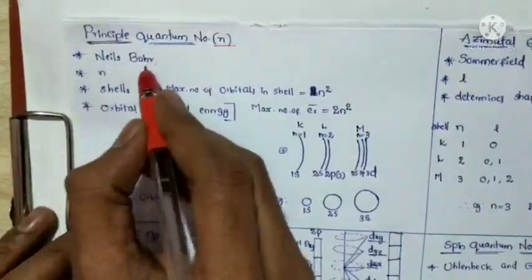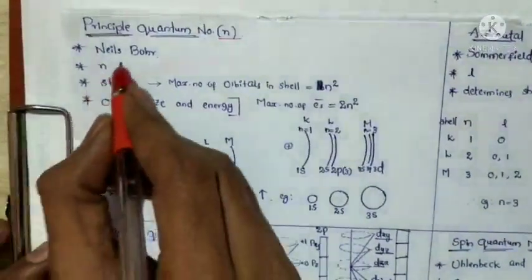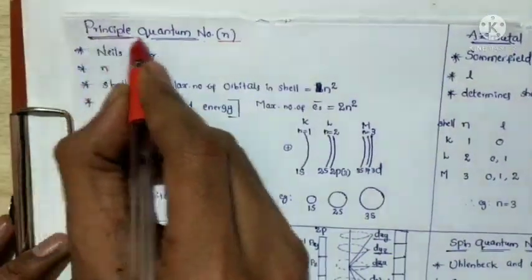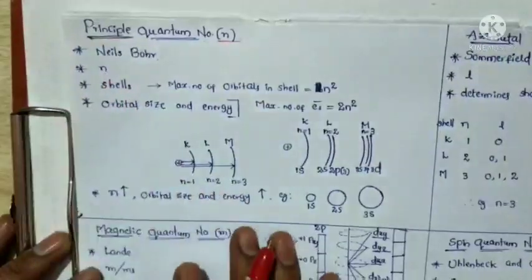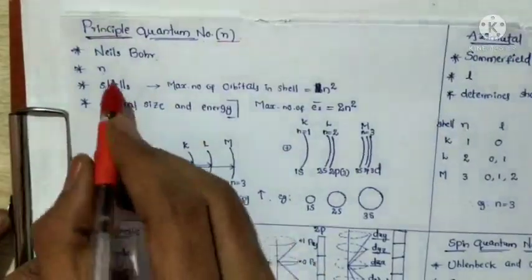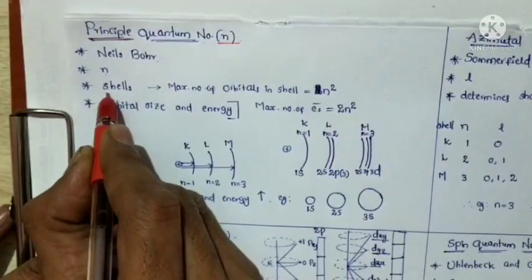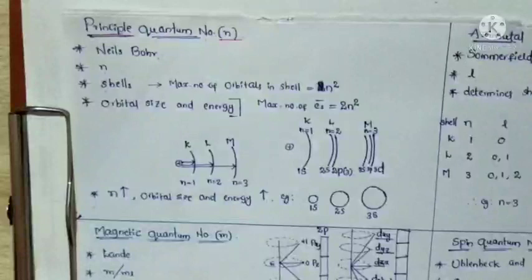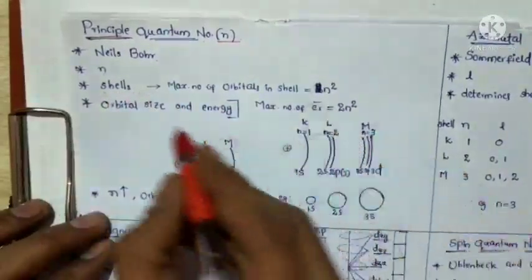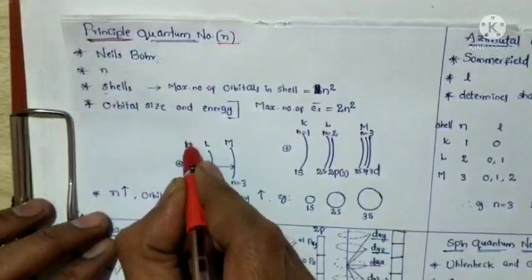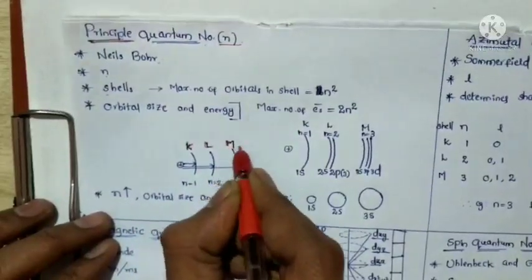The principal quantum number indicates shells, which are K, L, M, and so on.